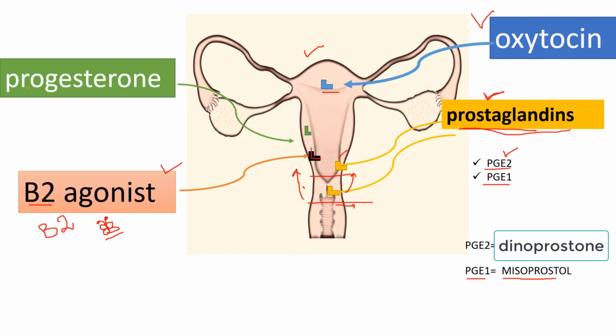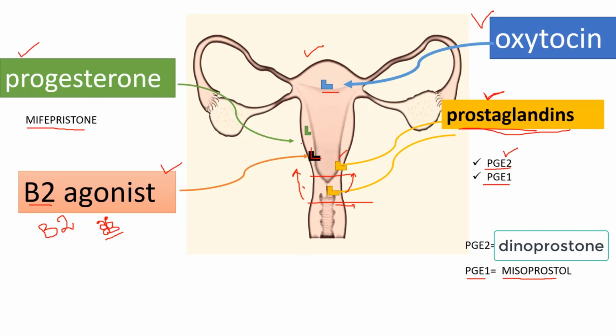Now, we can also stop the pregnancy, we can start the labor if we give a drug which has opposite effect as of progesterone. So you can give anti-progesterone drug, that is the mifepristone. If you will give mifepristone, it will act in opposite fashion of the progesterone.